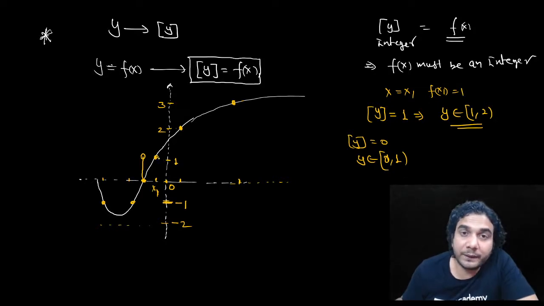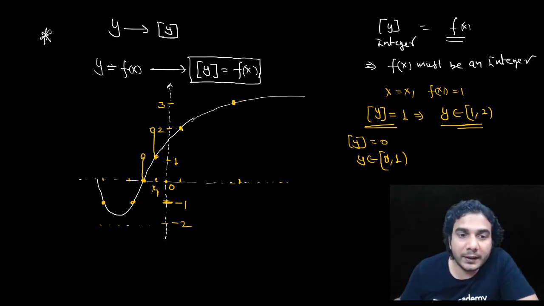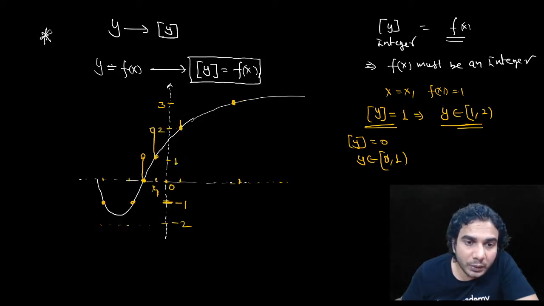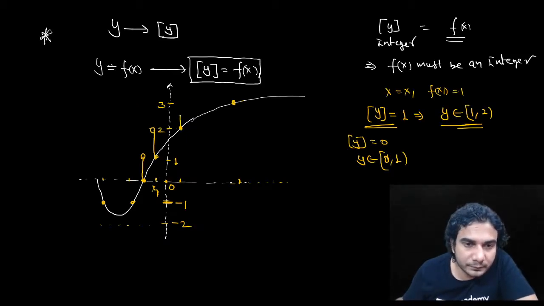Similarly, when f(x) is equal to 1, then greatest integer of y is equal to 1, and y will be 1 to 2. So you need to draw this line from 1 to 2. Similarly, when f(x) is equal to 2, then greatest integer of y will be 2 and y will be 2 to 3, like this. Similarly here also y will be 3 to 4. So you need to draw these vertical lines.